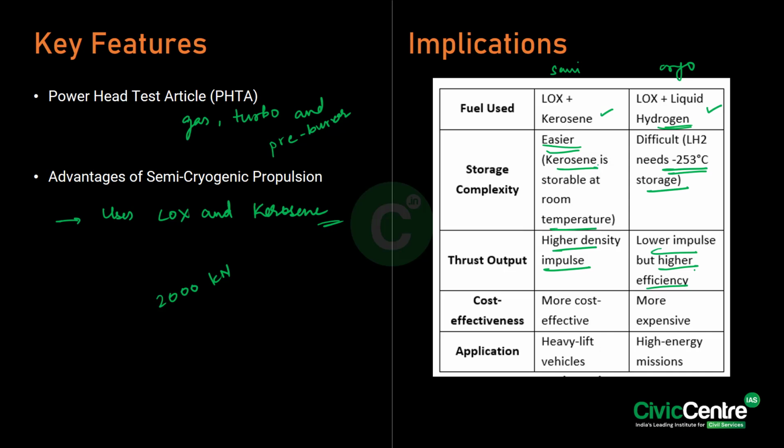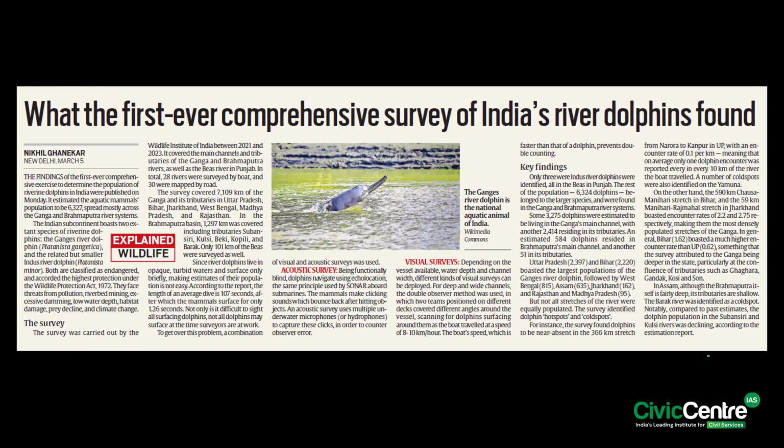With respect to cost, semi-cryogenic engines are more cost effective compared to cryogenic engines. Lastly, semi-cryogenic can be applied to heavy lift vehicles, whereas cryogenic can be applied to high energy missions. So these are the key differences between semi-cryogenic and cryogenic engines.